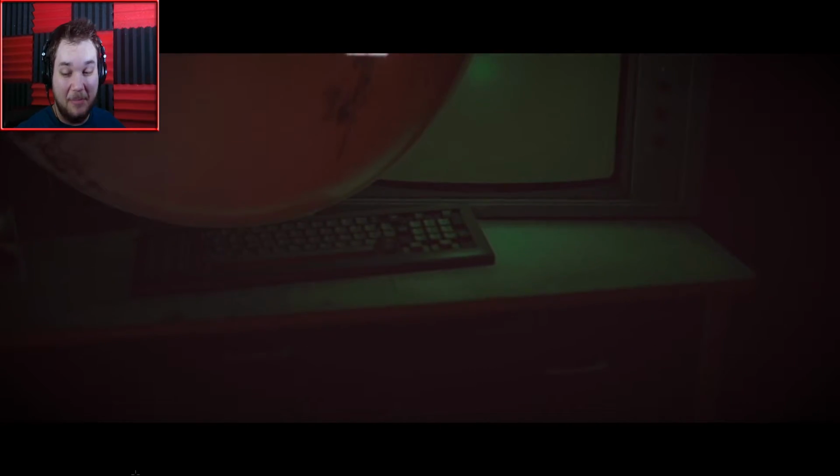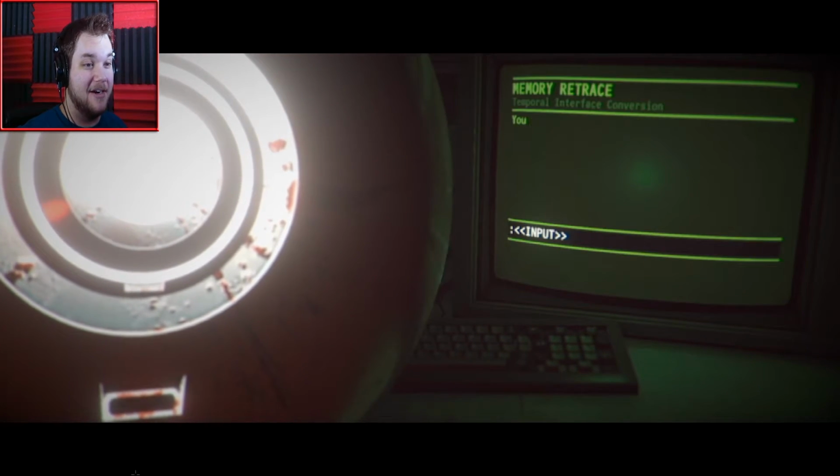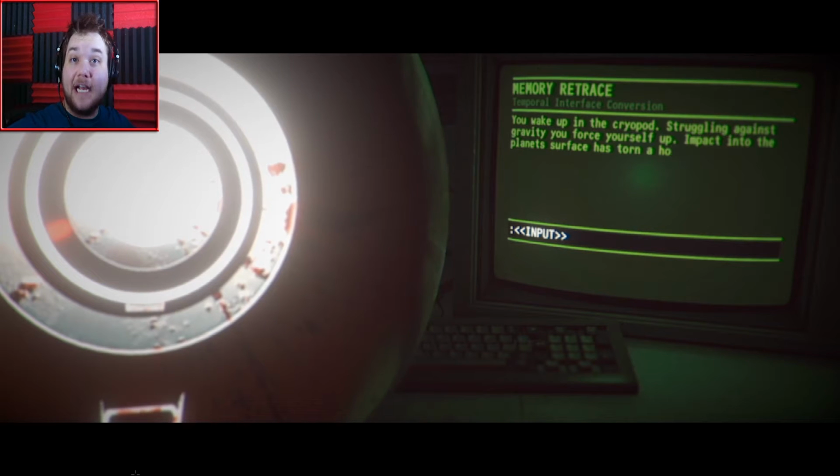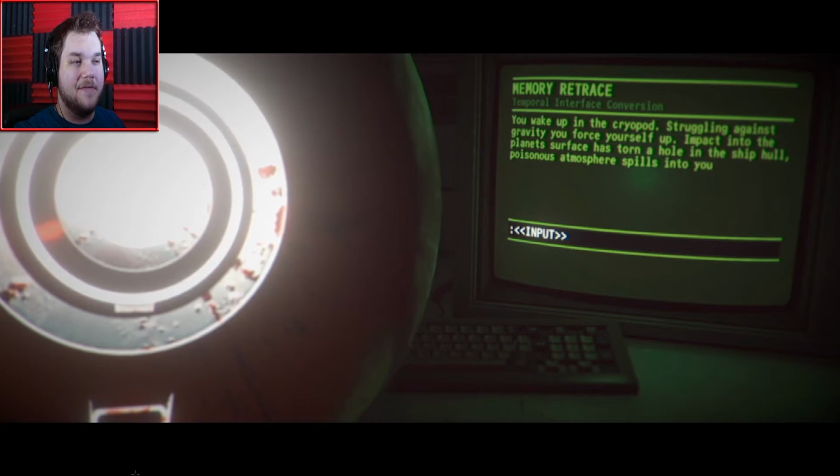That's some straight Mass Effect shit there. Oh, okay, we're on the text adventure part now. I was wondering if that was gonna make a return.